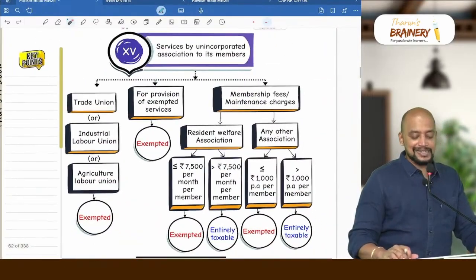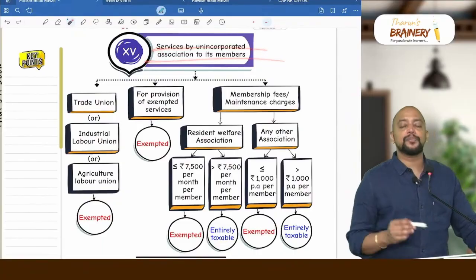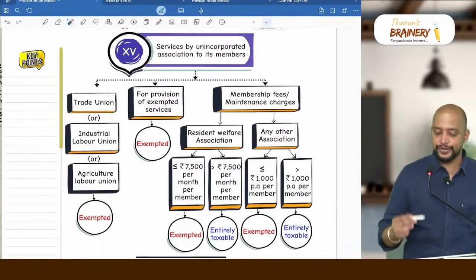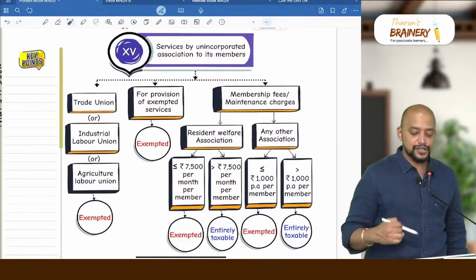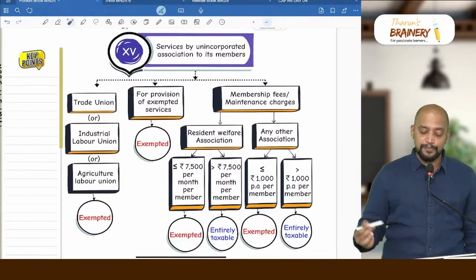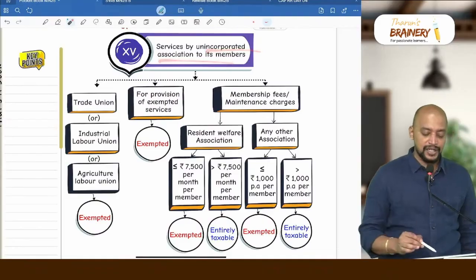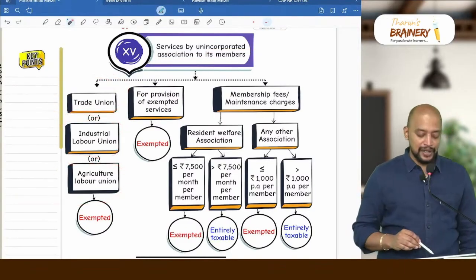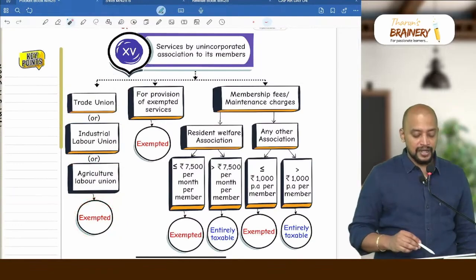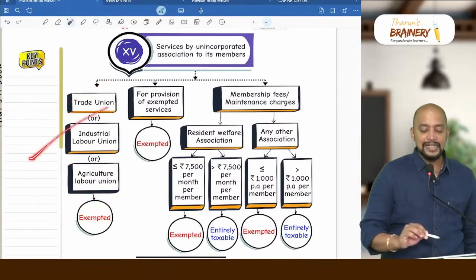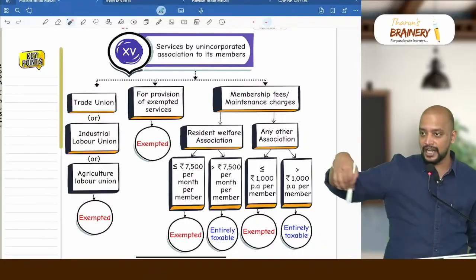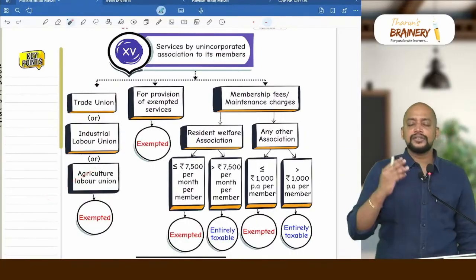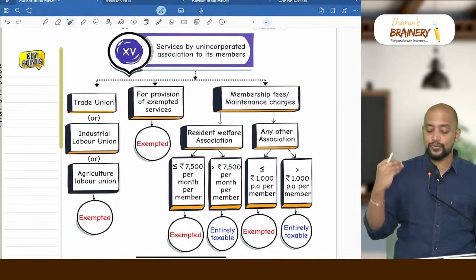Then look into the next area, services by unincorporated association to its members. There is an unincorporated body or unincorporated association which will be providing services to its members, and that particular unincorporated association, if it is a trade union, industrial labor union or agricultural labor union, then it will be exempted. Okay, so trade union means association of traders, industrial labor union means all industrial labor will form an association, then agricultural labor union, so they will be collecting some membership fees, that will be exempted.